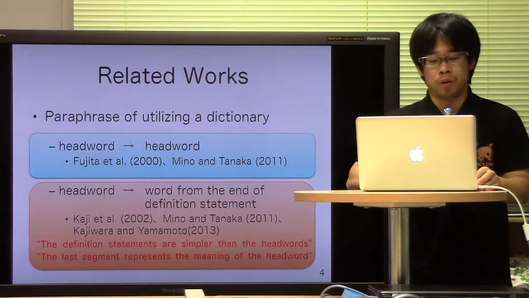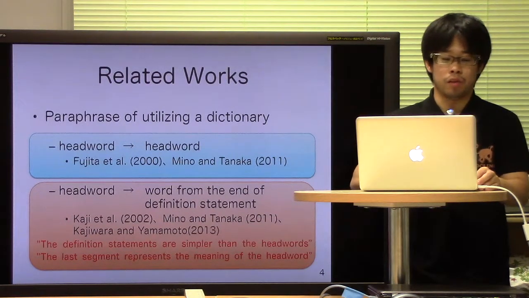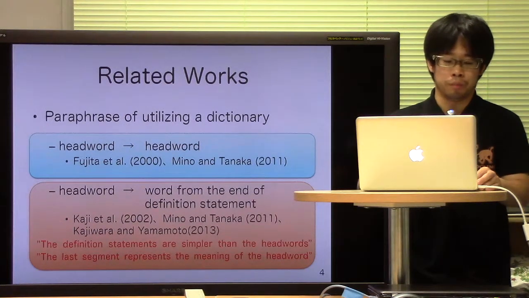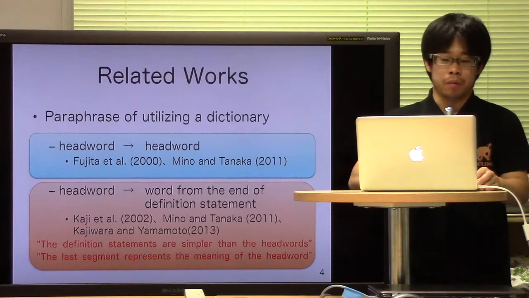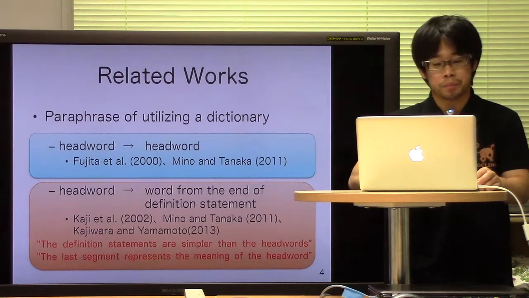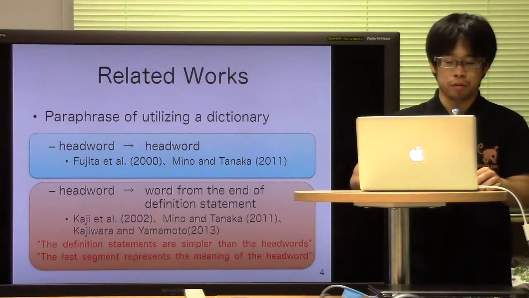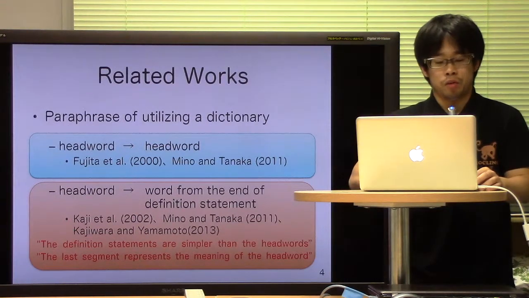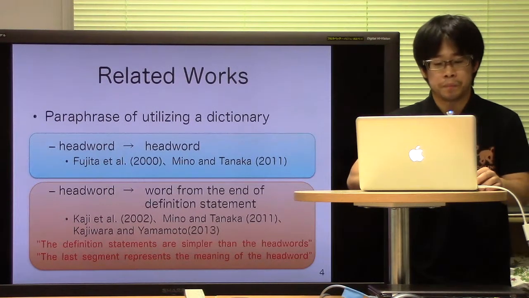Fujita et al. and Mino and Tanaka paraphrase the headword as another headword by assessing the similarity of the definition for the two. Yet, as also reported by Mino and Tanaka, the target words acquired by this method are not simpler than the original words. We paraphrase by taking advantage of Japanese dictionary characteristics, namely that the definition statements are simpler than the headwords, because our aim is lexical simplification.